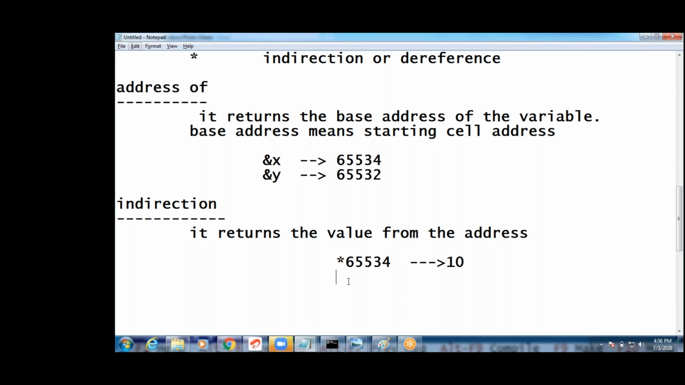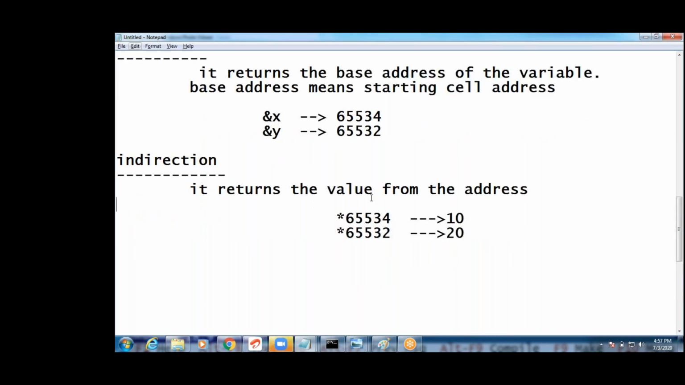Now, for example, star 65,532. Now, what is the value it gives, guys? That is 20. Okay, it returns the value from the address.